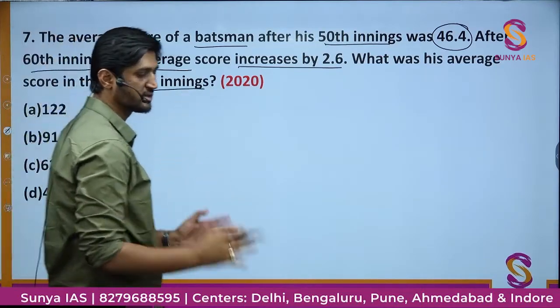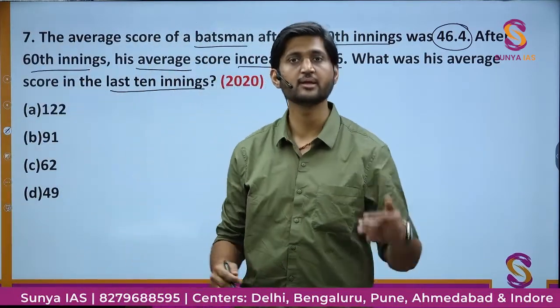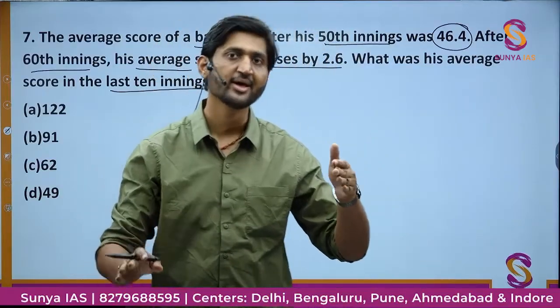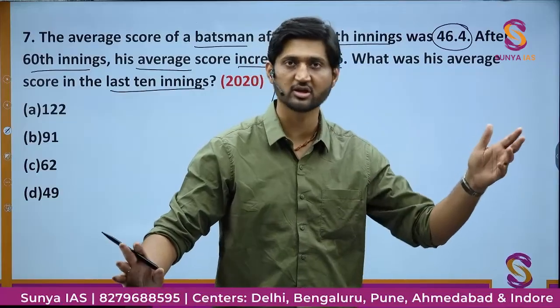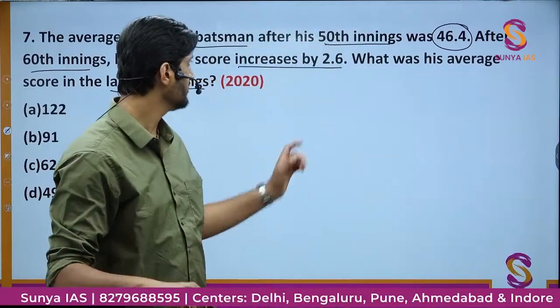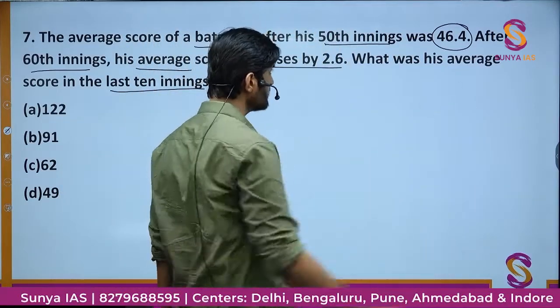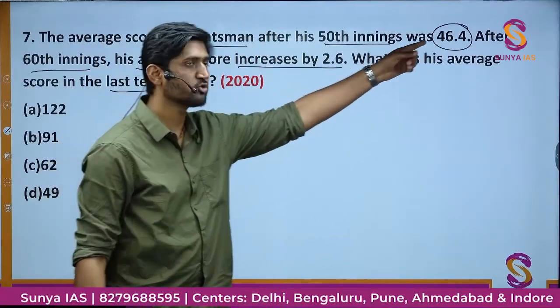So basically the scenario is there is a batsman. He initially played 50 matches and then further he played 10 more matches. So now he has played 60 matches in total. And you are given that in the first 50, the average score is this.